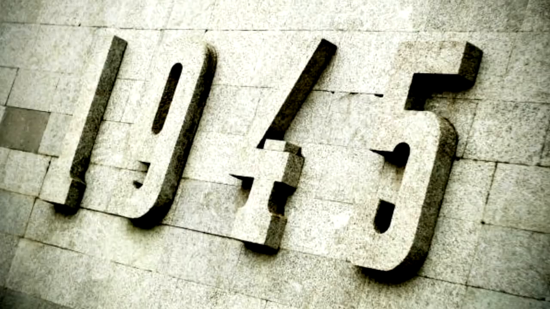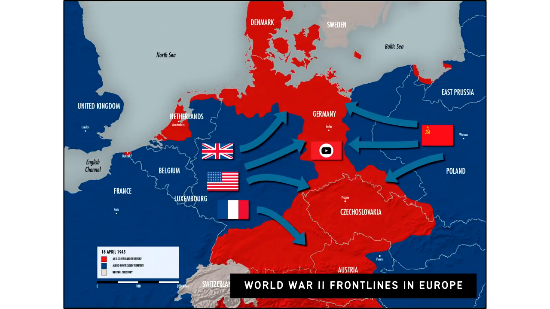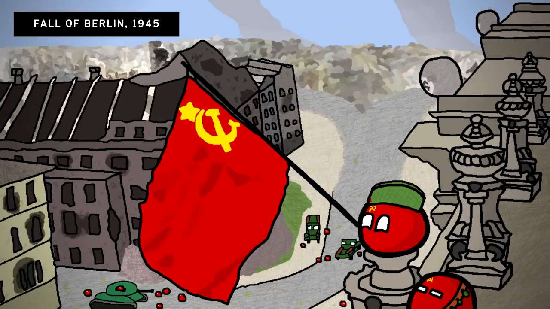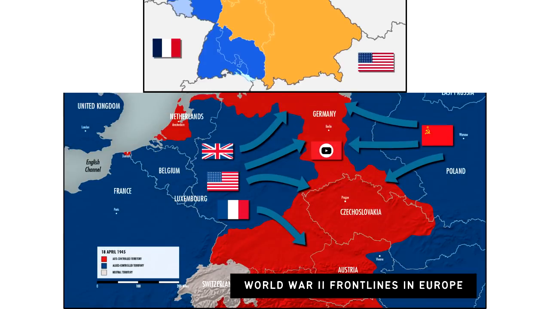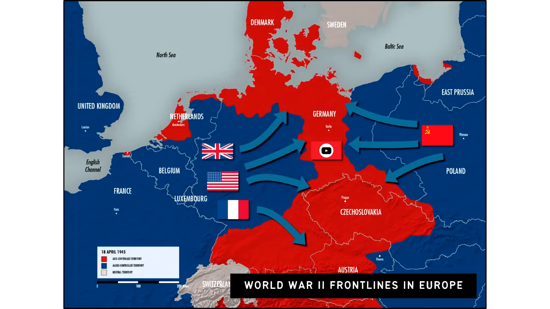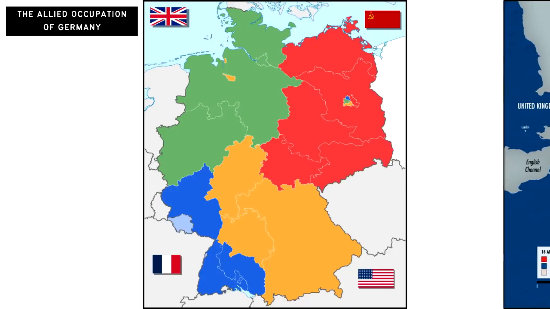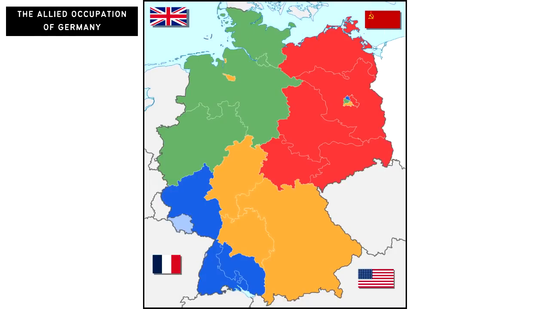By 1945, the Third Reich wasn't doing so well. By May of the same year, it collapsed and fell under the control of the Allied powers. During this time, the Western forces of the US, UK, France, Canada, etc. had control of the west of the country, while the Soviet Union had control of the east. During the peace conference, the victors decided that Germany would be partitioned between the US, UK, France, and the USSR.